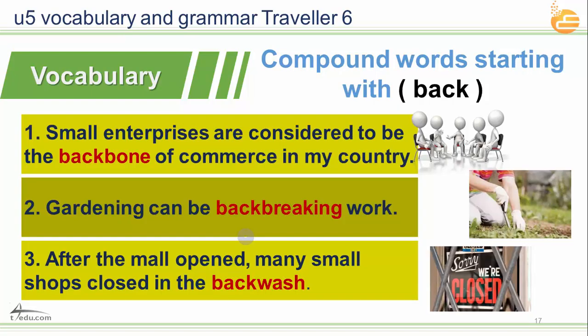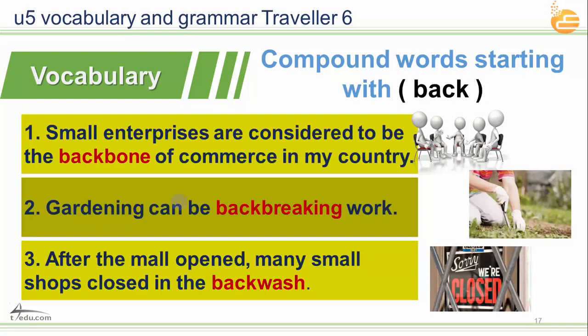Now let's go to compound words, starting with back. We put the word back and another word together and we call them compound words. For example, small enterprises are considered to be the backbone of commerce in my country. So we have back and bone. We know the bones in our bodies. So backbone is the bones in your back. Here backbone means the essence. So small enterprises are considered to be the essence of commerce in my country.